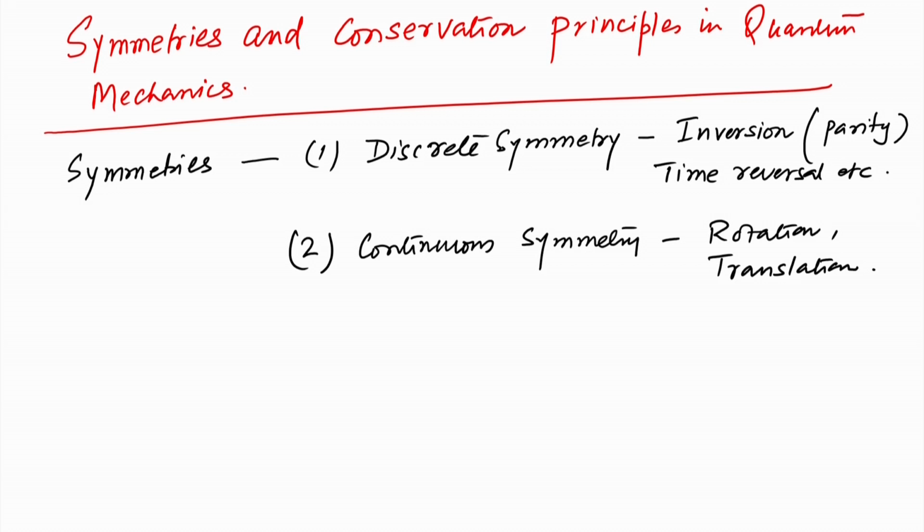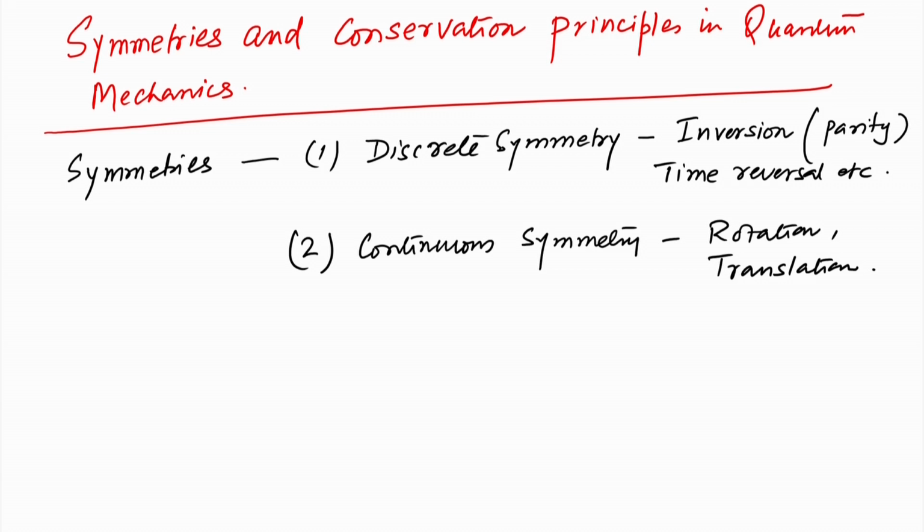So, corresponding to these symmetry transformations, that is the system remains invariant under a particular operation, such as translation or rotation, there are some generators which would be conserved, and it denotes a constant of motion.